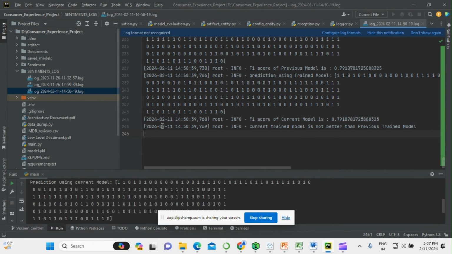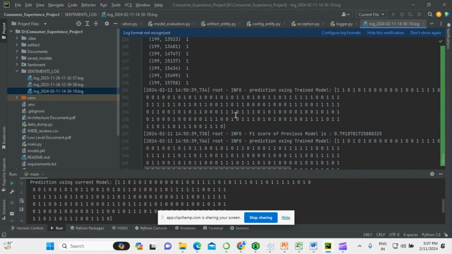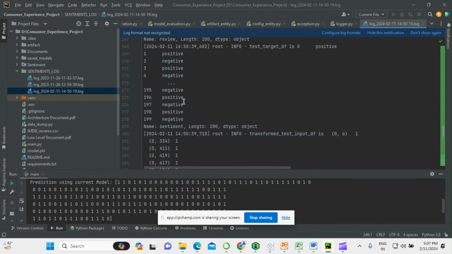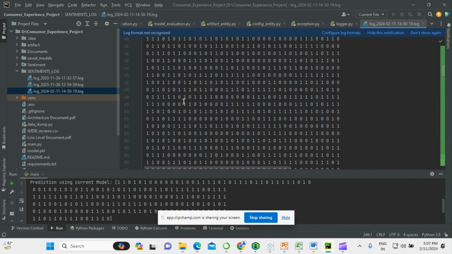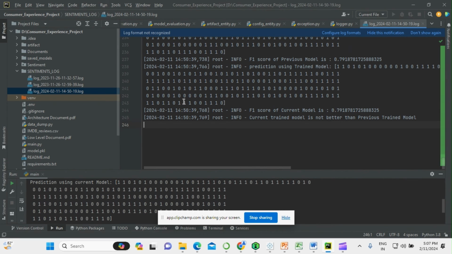If I open a file, it is given according to the timestamp and the date, and this is the recent date, that is 11th of Feb, and I have gotten all the values for this in the logs. I can see that my code has run correctly and it has given me the score of the model and has also given me the final prediction conclusion whether the currently trained model is better or not.